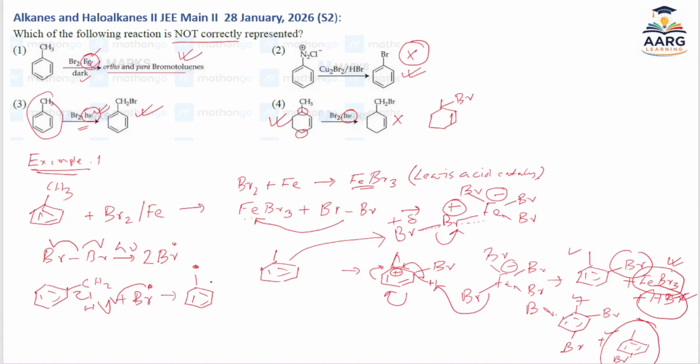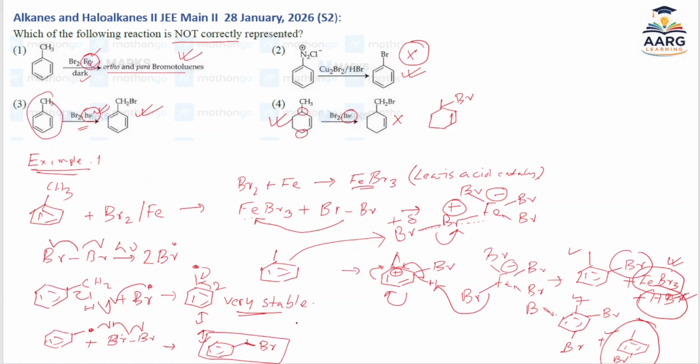and this benzylic free radical is a very stable intermediate, and it undergoes various resonance formations. Not one, maybe three or four different resonance formations will be there, which I'm not going to show. And then this one, it does not matter if I write here or here, it's the same, will react with another bromine molecule to give this as the major product. So this is the major product.